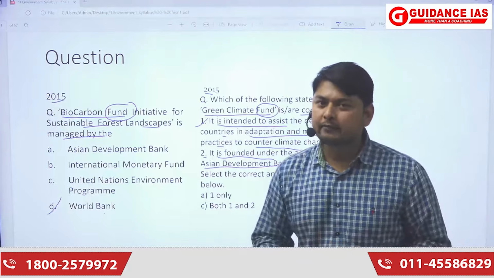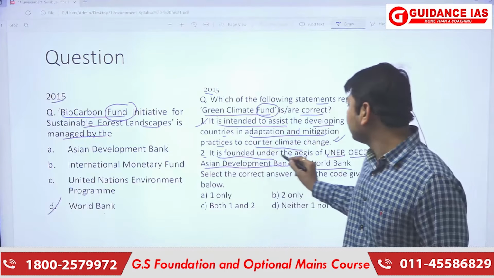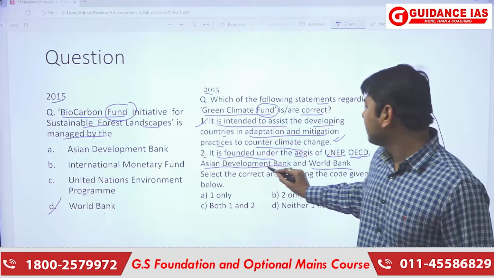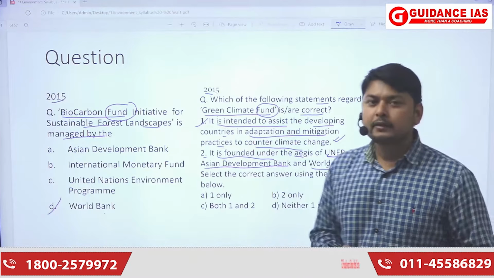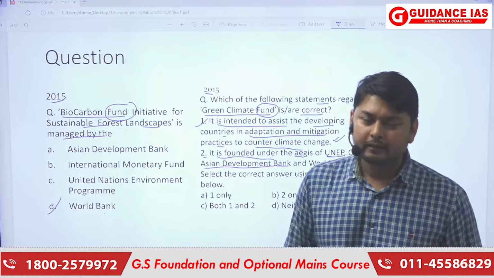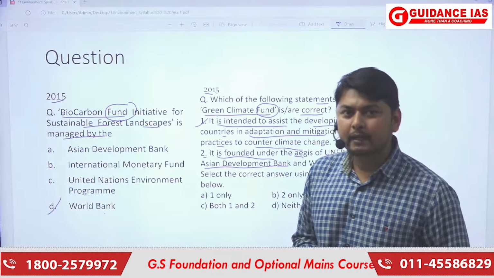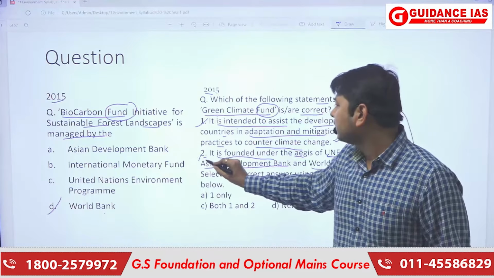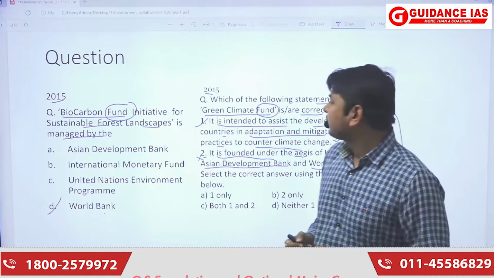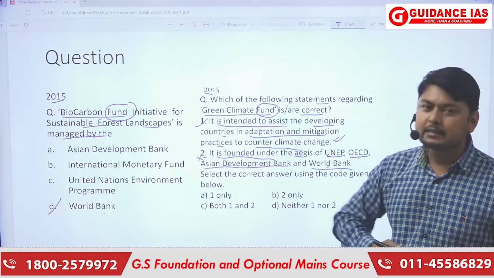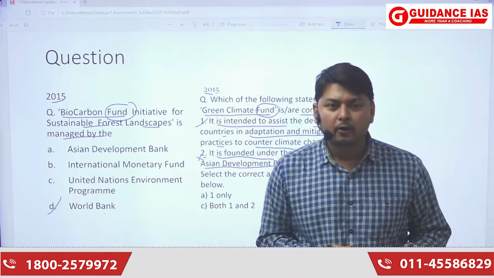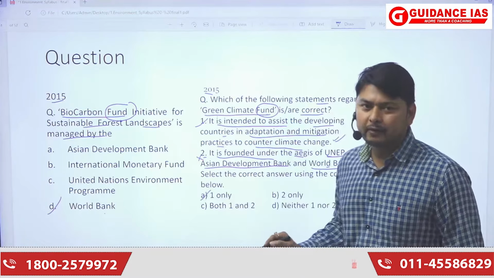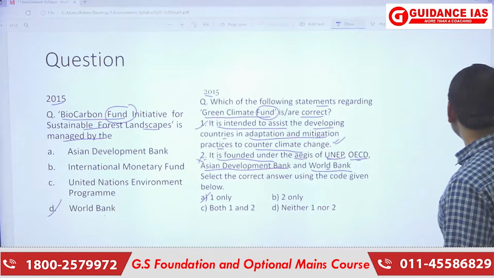Now the second option we see here that it is founded under the aegis of UNEP, OECD, and Asian Development Bank and World Bank. So these many bodies are working together to found a single fund. So this is a wrong statement. The Green Climate Fund is being formed under an autonomous body. So here we can see that the option is 1 only. Next we will be seeing